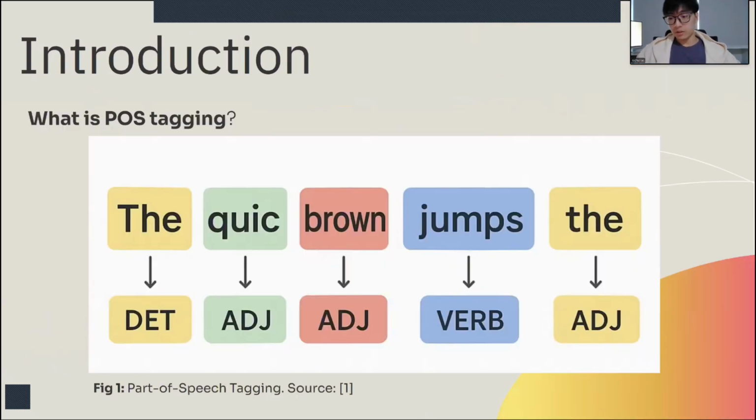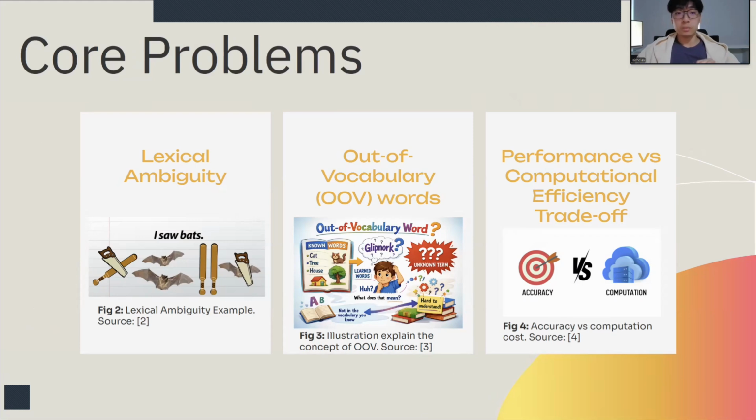So what is POS tagging? It is the task of assigning a grammatical category, such as noun, verb, or adjective, to each word in a sentence. So as shown, the word "the" is being tagged as determiner, while "jumps" is tagged as a verb. And this is a foundational task of NLP.